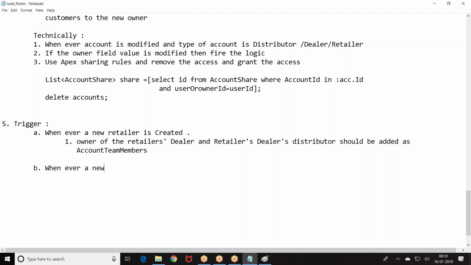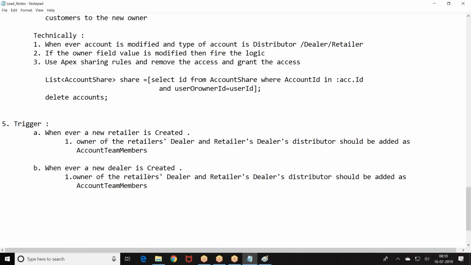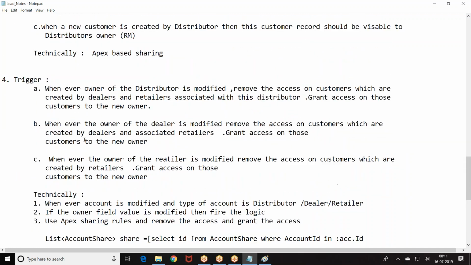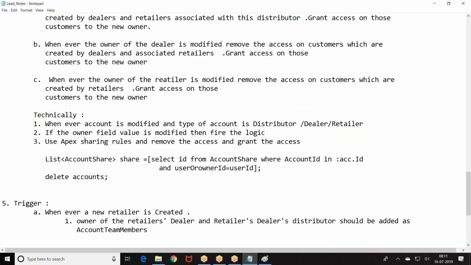Whenever a new dealer is created, add as account team member. This is while creating dealers or distributors, that is, while creating a customer.